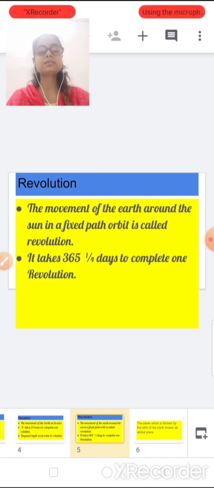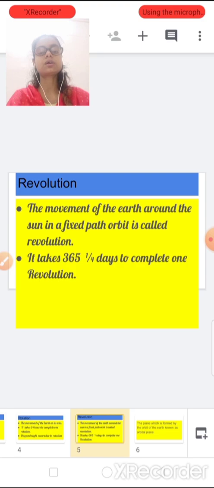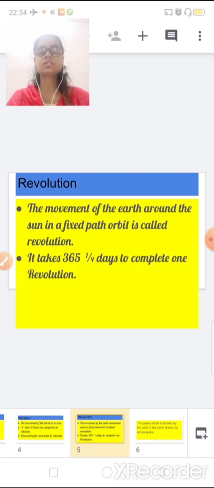It takes 365 1/4 days to complete one revolution. Seasons occur due to revolution. So that's all for the brief introduction about revolution.